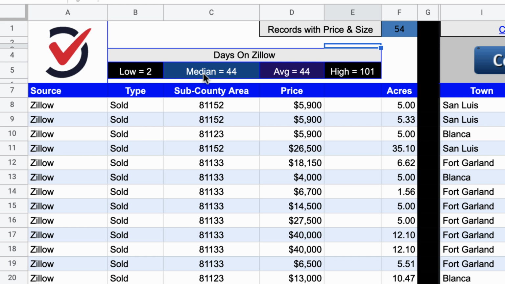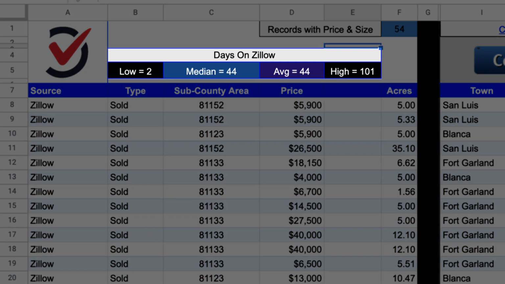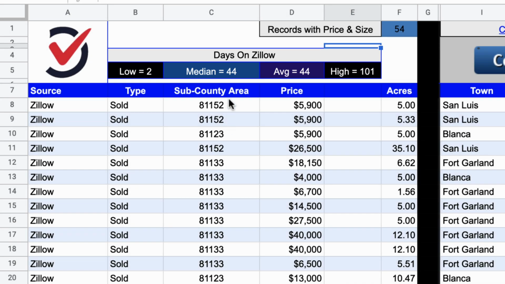Honestly, I don't want to gloss over this, because this is actually worth a lot. I can't tell you how many times I've gone through Zillow and tried to gather meaning by looking at dozens and dozens of individual listings, trying to mentally keep inventory of how many days on market properties seem to be in that area. But it's really hard to do, because I'm not keeping track of the numbers in one consolidated place that shows me the average, the median, the high and the low. So the fact that Price Boss pulls it all in here and shows you a concise number in seconds is a huge time saver, giving you something meaningful to work with without a ton of time and guesswork.